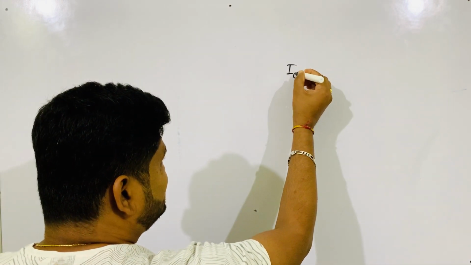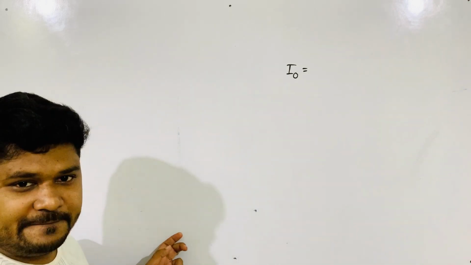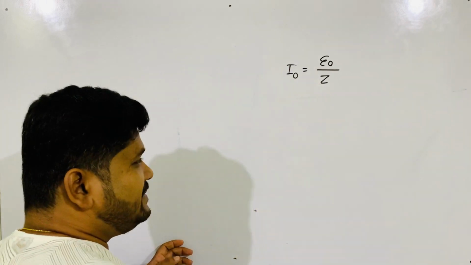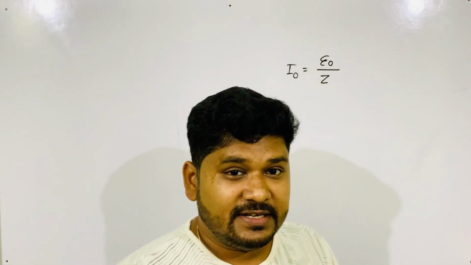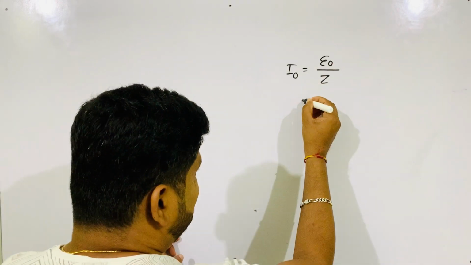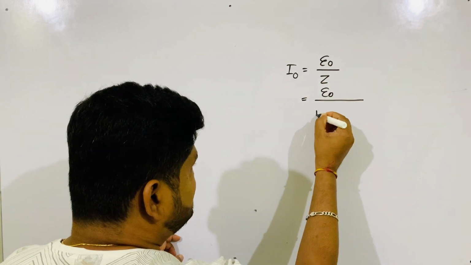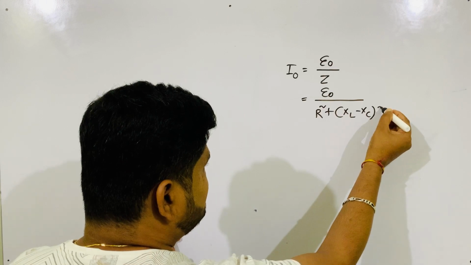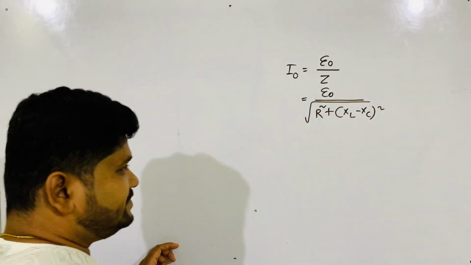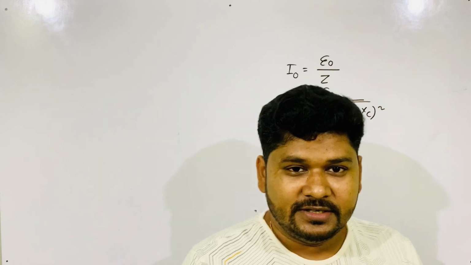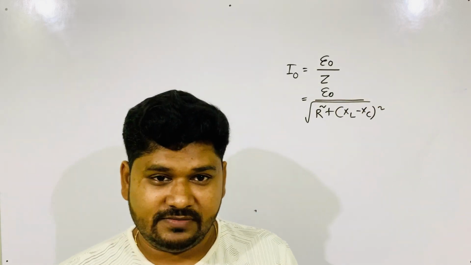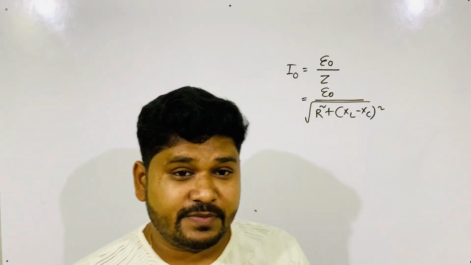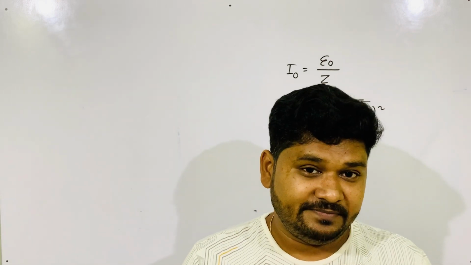I naught, the peak current, is equal to E naught, the peak voltage, divided by Z. What is Z? Impedance. What is the expression of Z? Z is the square root of R square plus XL minus XC whole square. This formula will be required in this lecture. Remember it. If you have not remembered, remember this formula now because we need it here.